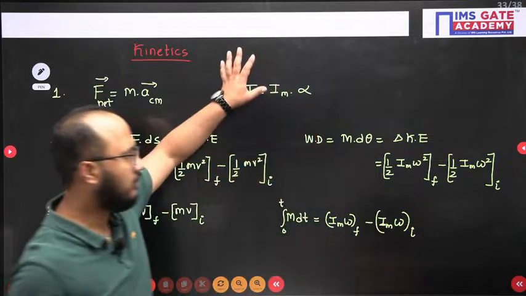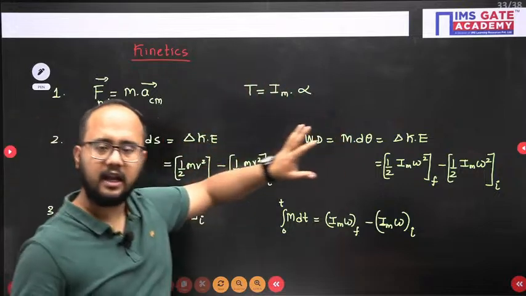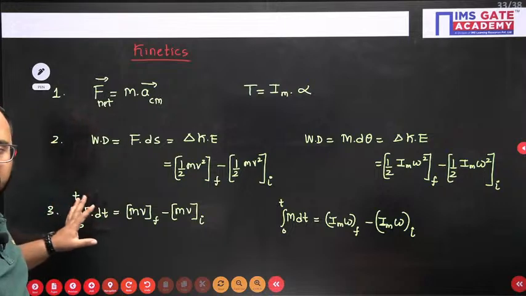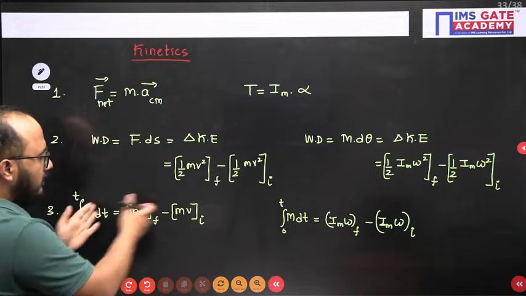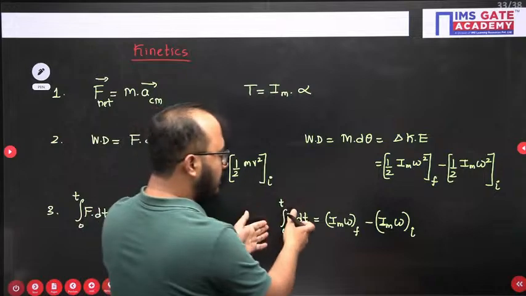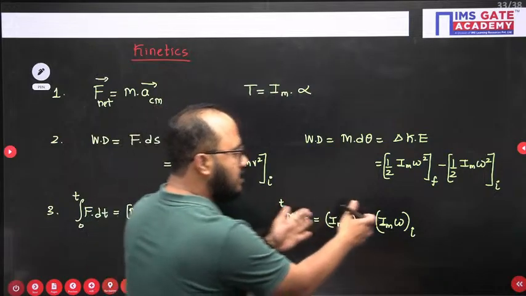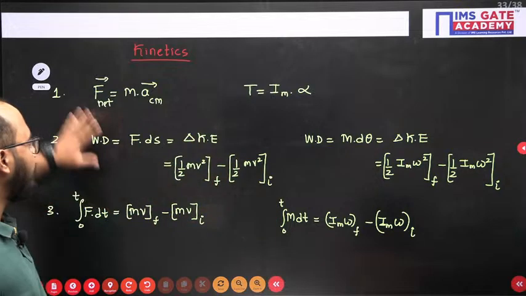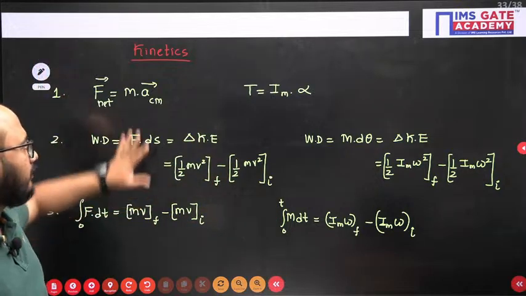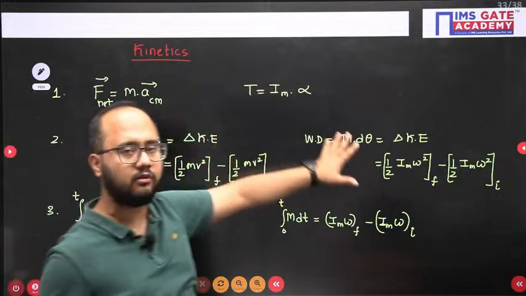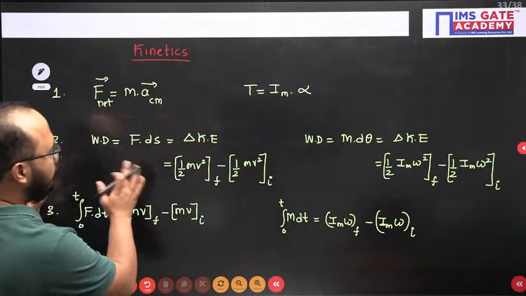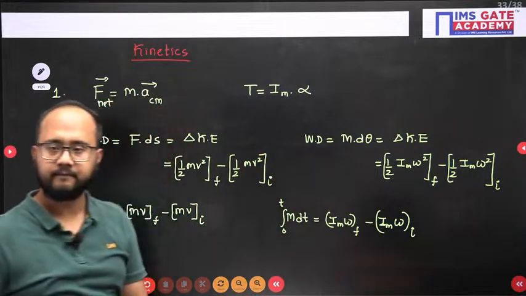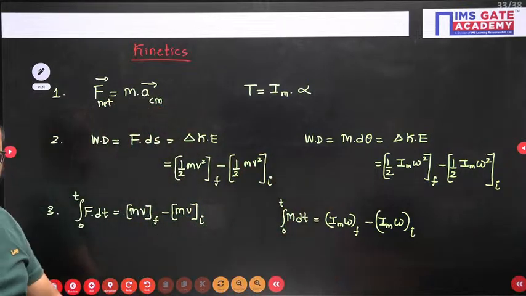So Newton's second law, work energy principle, and momentum equation: angular momentum equation, linear momentum equation. Linear impulse equals change in linear momentum, and angular impulse equals change in angular momentum. So this is all about the kinetics part. All these three formulas we should remember. This is valid for translation, this is valid for rotation. Clear? So the formulas you should know, translation case and rotation case. Is it clear, everyone? Yes or no?